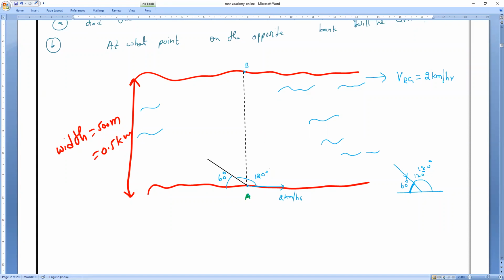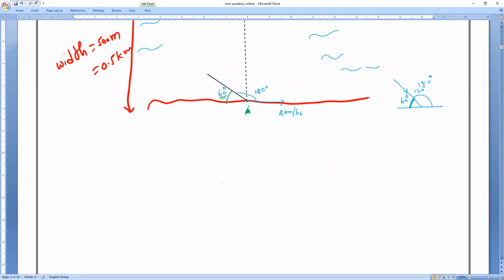Now we cannot go with the 120 angle, so we have to choose the angle with the surface. How much angle is he making? 60 degrees. So I will draw two components: one is the minus x-axis and the other is the plus y-axis. He is traveling at 60 degrees with the surface. Clear?